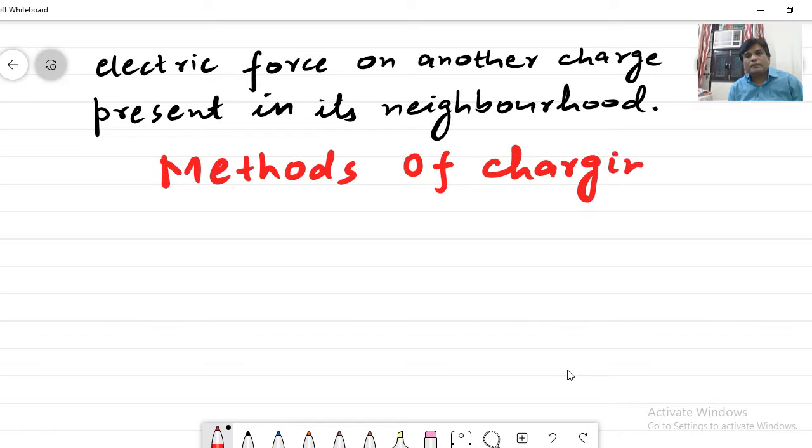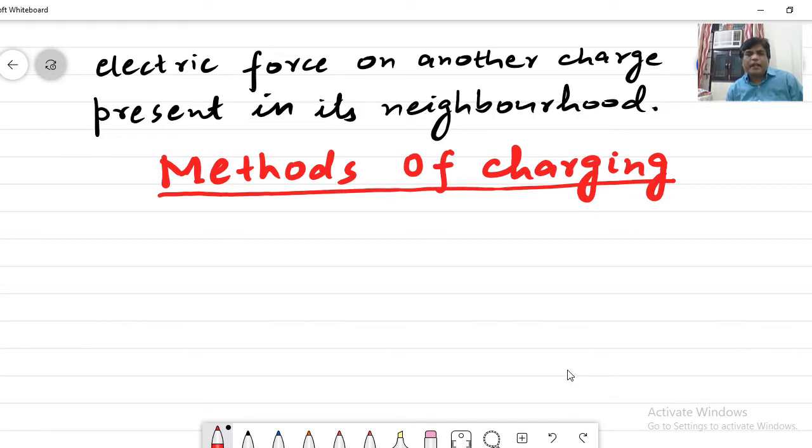Methods of charging a body. What is the meaning of methods of charging? We know charge is present in all substances, in all bodies. Then what is the meaning of saying methods of charging?